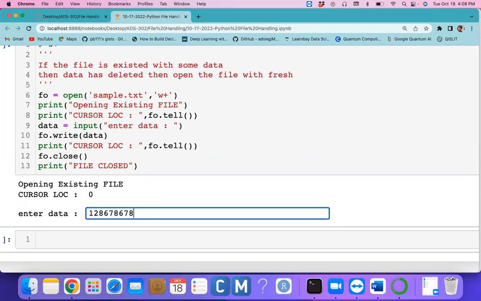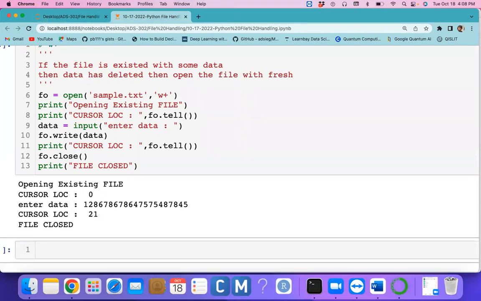Here also we can enter some data, and this is the data we entered. We entered 21 characters, so the cursor is at 21.